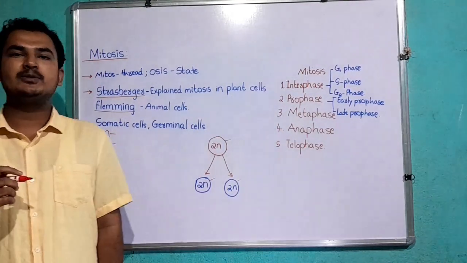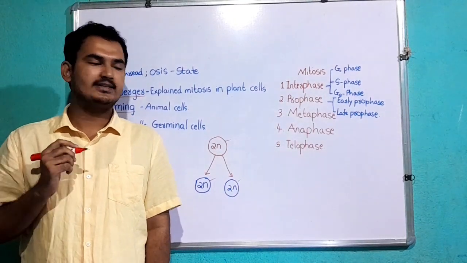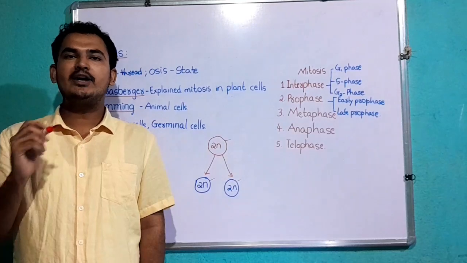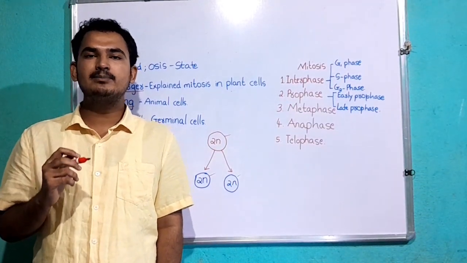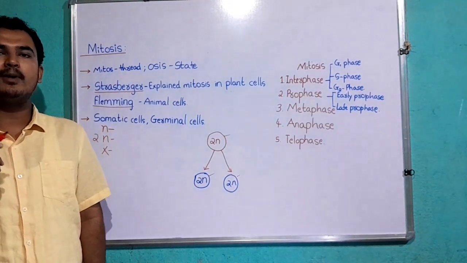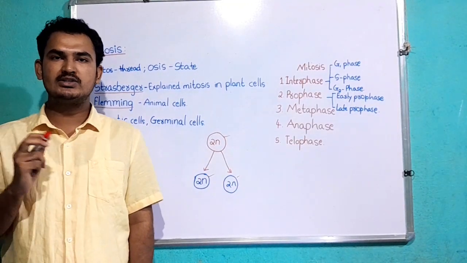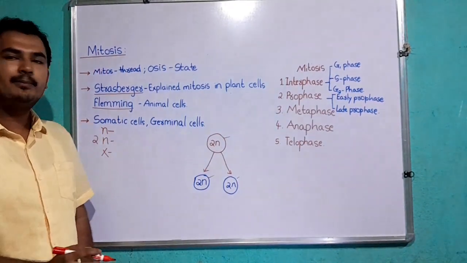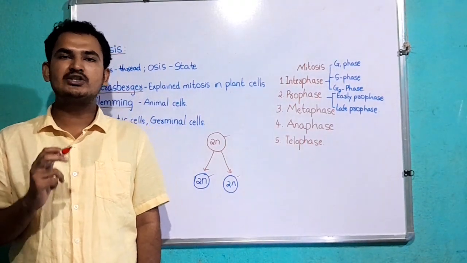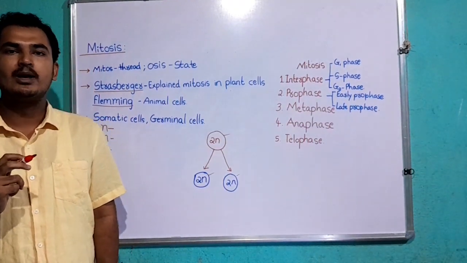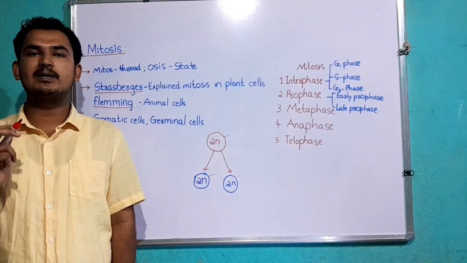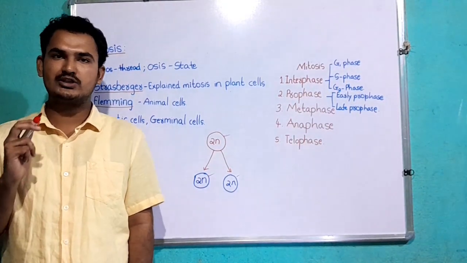We know the process of spermatogenesis and oogenesis. The process of spermatogenesis or oogenesis contains mainly three stages: the multiplication stage, growth stage, and maturation stage. During the maturation stage, meiosis takes place, but during the multiplication stage, the multiplication of germinal cells takes place through the process of mitosis.